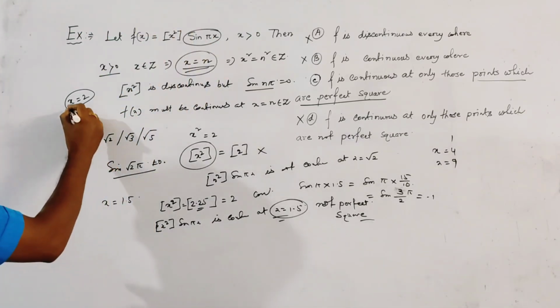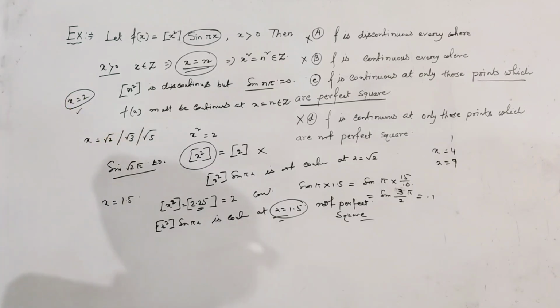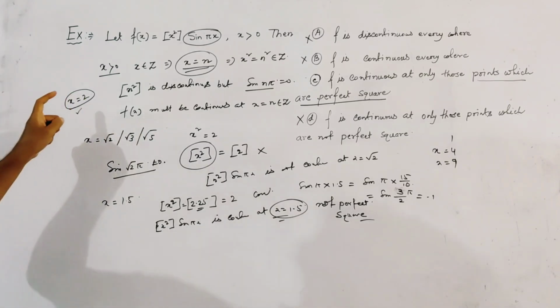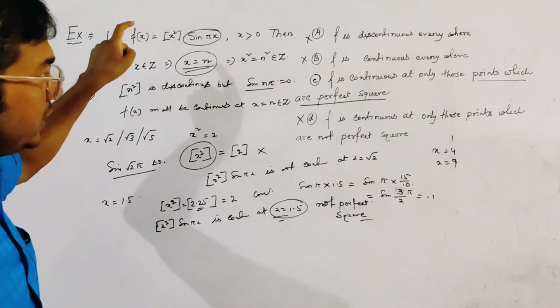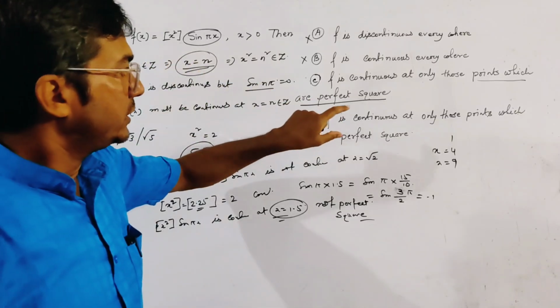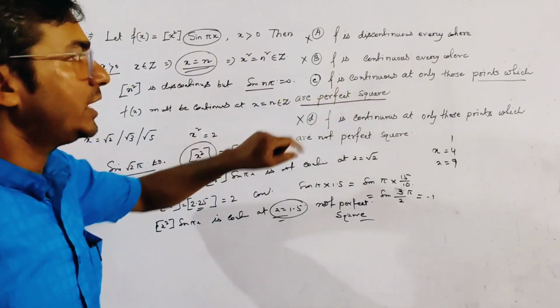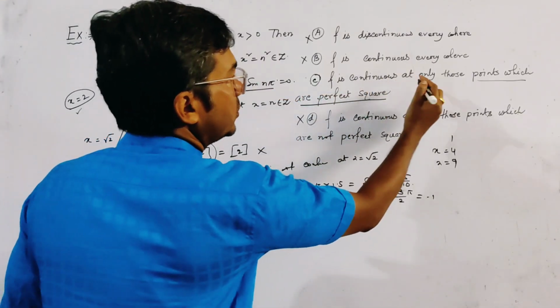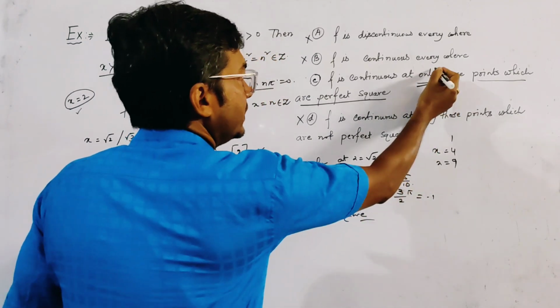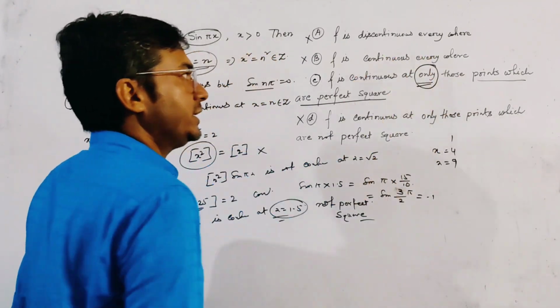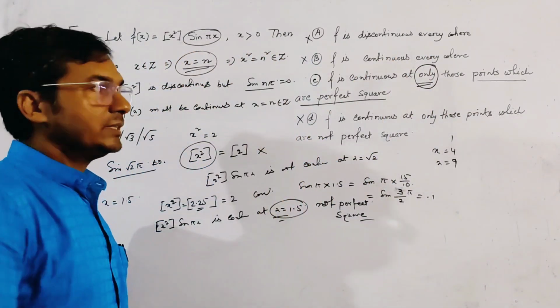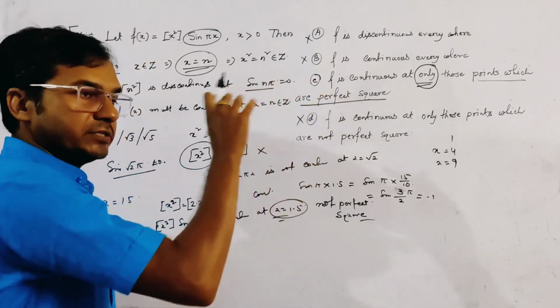But x equal to 2 is not a perfect square. This is a contradictory statement. Here it is given that the function is continuous only at those points; if the term only is not given in this option, then it is perfectly right.